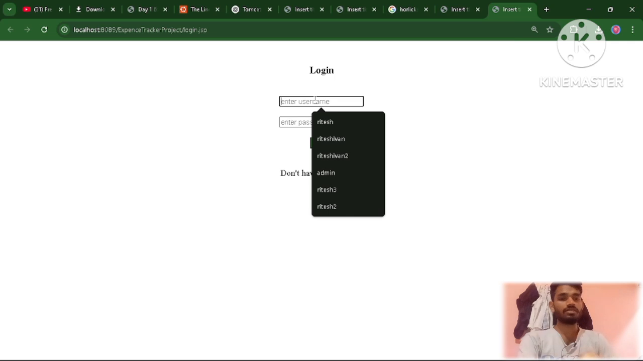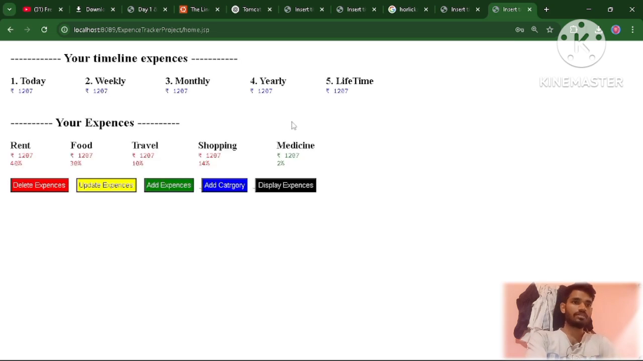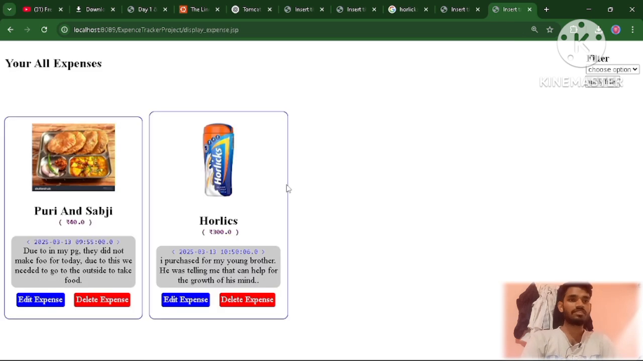We need to log in. I already have one account for this, and the password can be something like this. So I enter it and then log in. This will display the expenses, with the timing of when each expense was made.